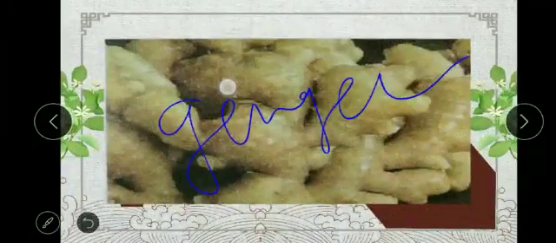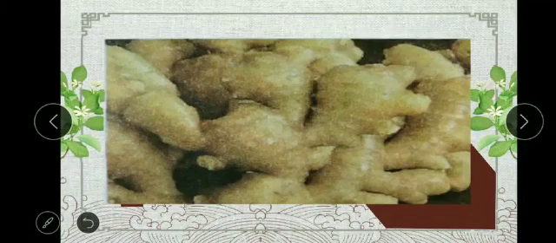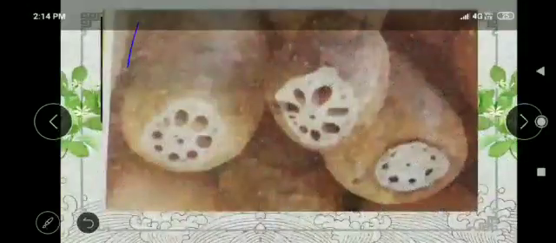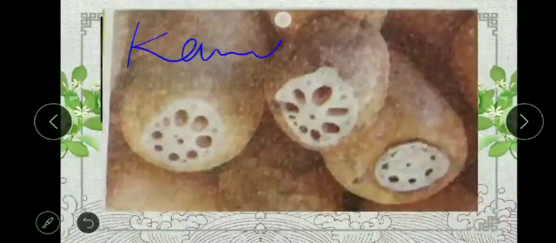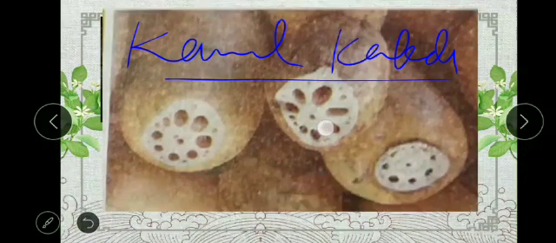What is this? This is ginger. Okay. And what is this? This is kamal kakdi. This is an aquatic plant because it grows in water.